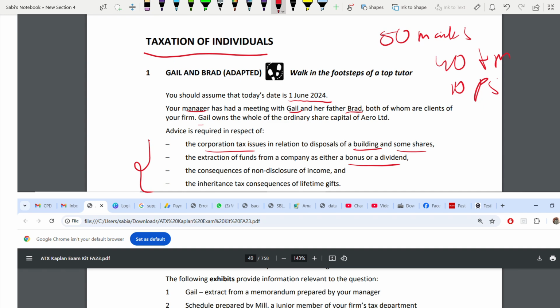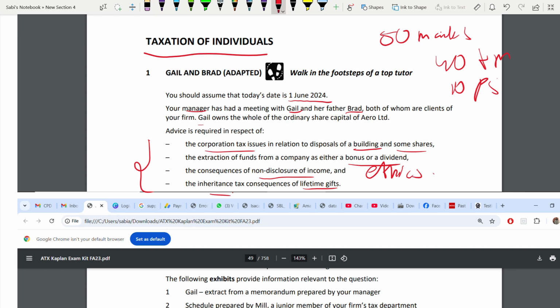Next, consequences of non-disclosure of income. This is from your ethics. Remember, ethics always comes. And then inheritance tax consequences of lifetime gift. So you see, this is a mixture of various, it's a multi-tax question. You are not going to get just one question for 50 marks.